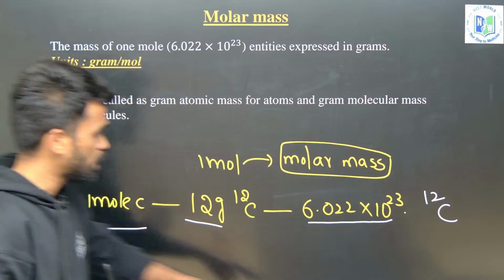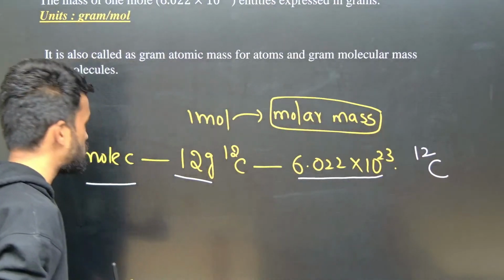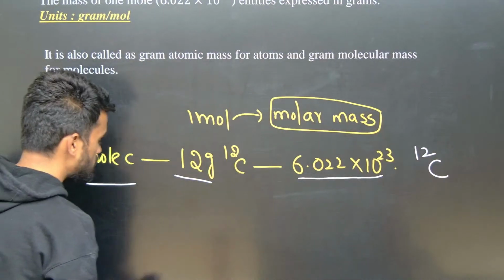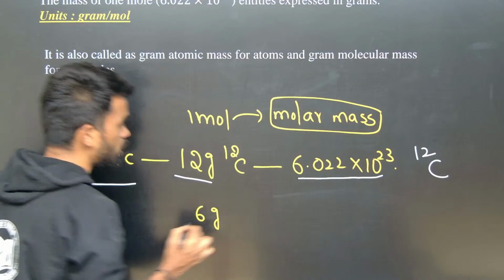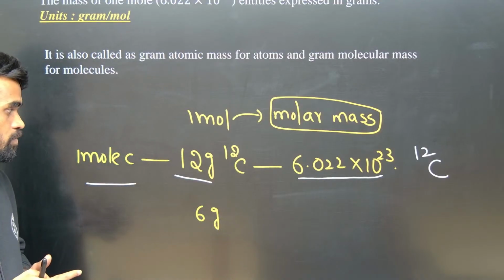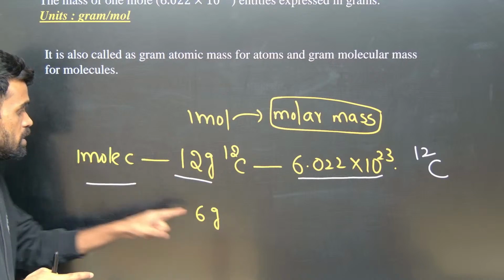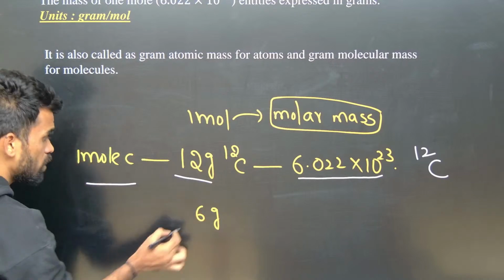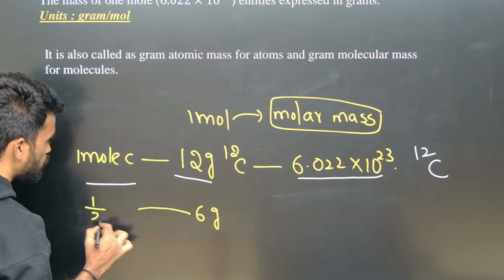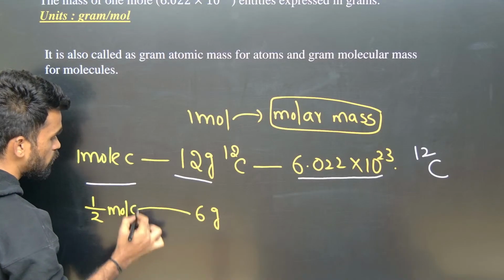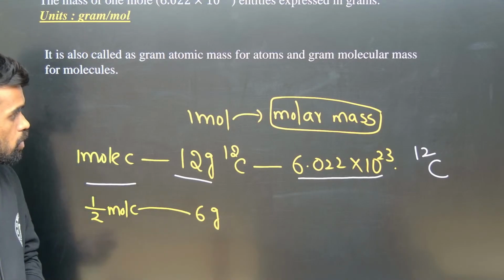Now, what I am giving you is, instead of saying 12 grams, if I only say 6 grams of carbon, what do you mean by this? See, 12 grams means 1 mole. 6 grams means half of this now. So you can say it as half mole of carbon. Hope it is clear.